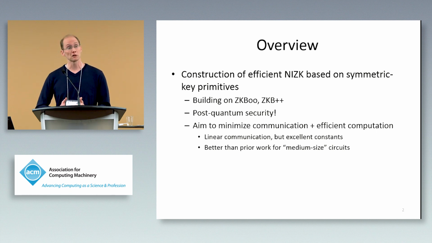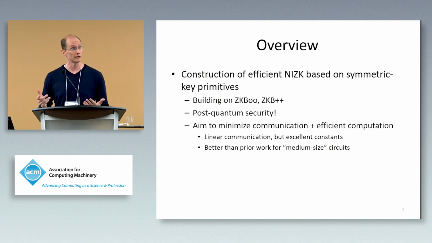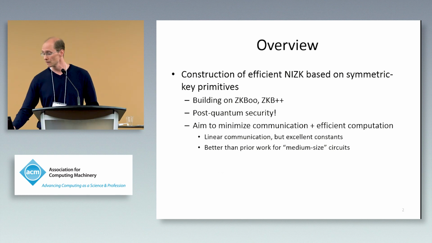We have communication that is linear in the circuit size. I'll talk more about that in a few slides. But the constants that we get are excellent. And also, as I'll show, our work is better than prior work, in particular better than ZKBoo and ZKB++ for all circuits. It's better than some other work only in a particular range of circuits. But as we'll show also, that range of circuits is also interesting from a cryptographic perspective.